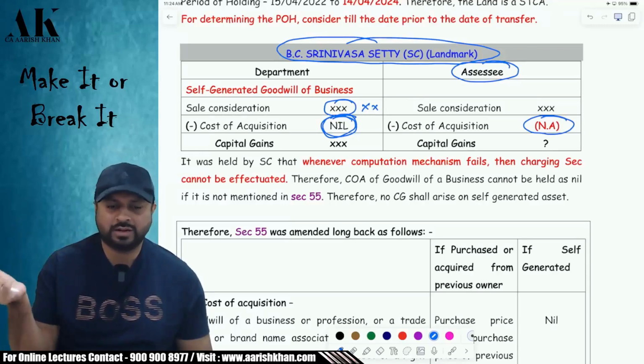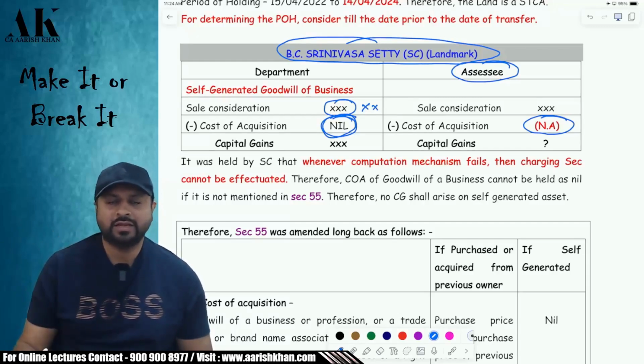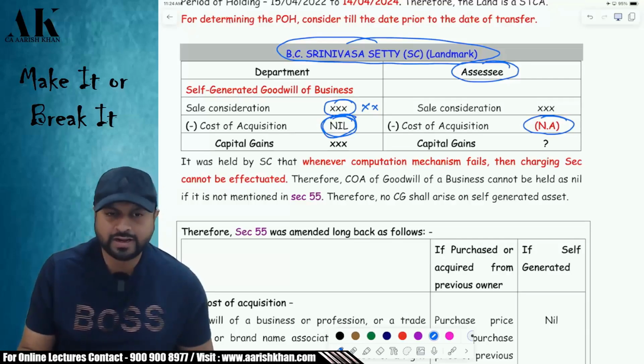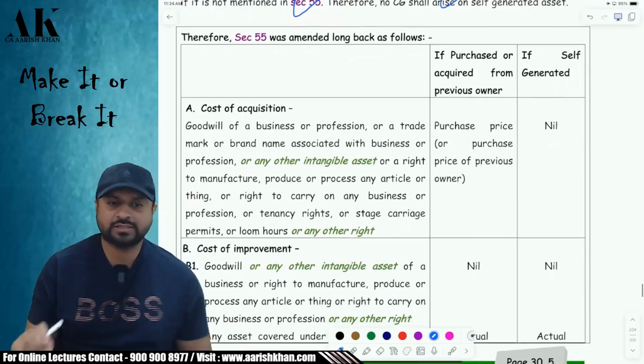And zero is also a number. It has to be mentioned in the law. Then only you can write it down over there. You cannot write zero by default yourself. Therefore, the court said that it is not nil. It is not applicable, and therefore your computation mechanism fails. And if your computation mechanism fails, then you cannot apply the charging section on the assessee to apply tax.